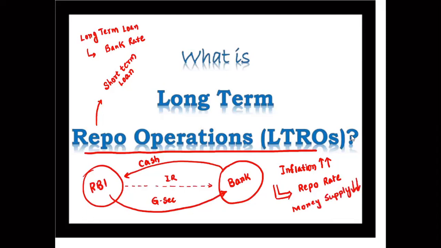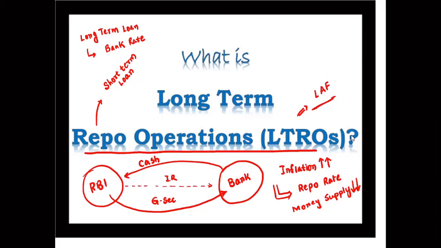So if you change the repo rate, inflation will also come down. This is one of the operations in the liquidity adjustment facility by the banks. Now here, last year in 2020, what happened was the long-term repo operations.